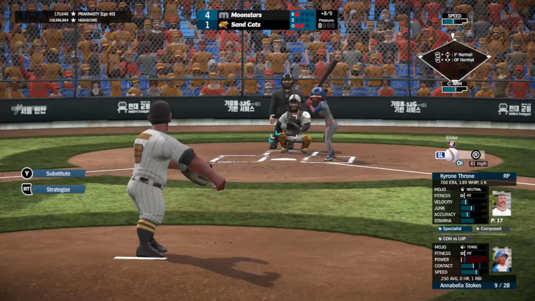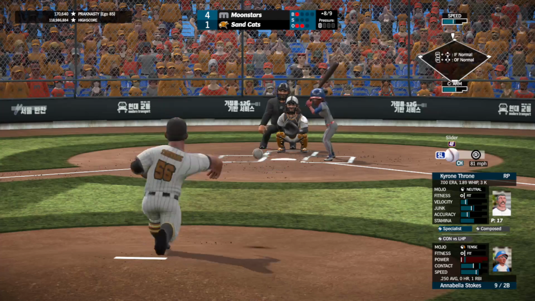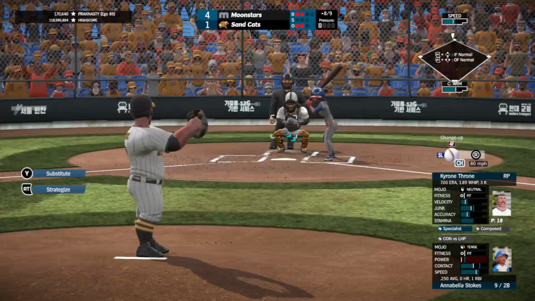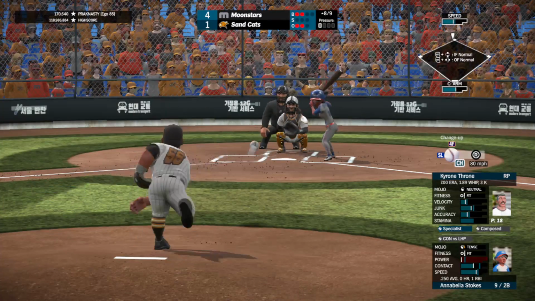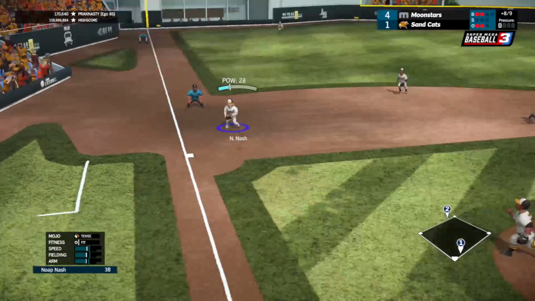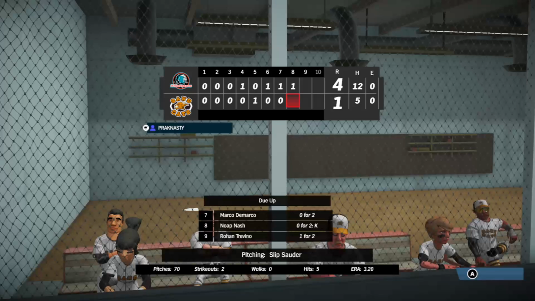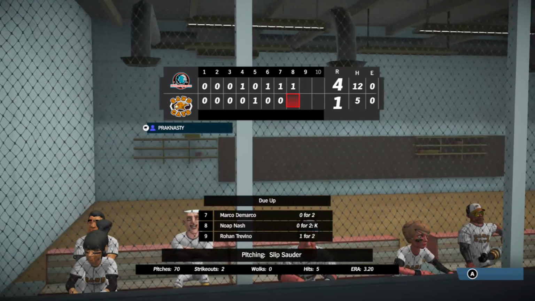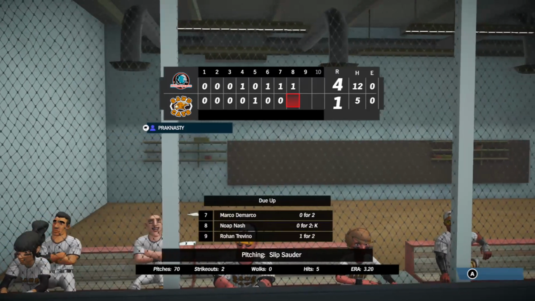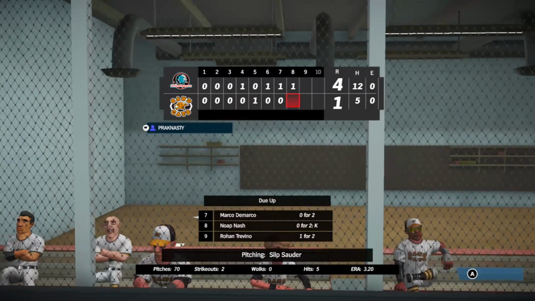Stokes up next, 1 for 3 day for her with a single. First pitch fastball away is a check swing ball, 1-0. Slider away low, 2-0 the count. Changeup down, dribble to third. Nash there for it. He'll fire to first. That ends the inning. But the Moonstars get another run on an RBI double by Oxensoxen. It's now 4-1 as their lead grows even larger. It's pretty insurmountable at this point.